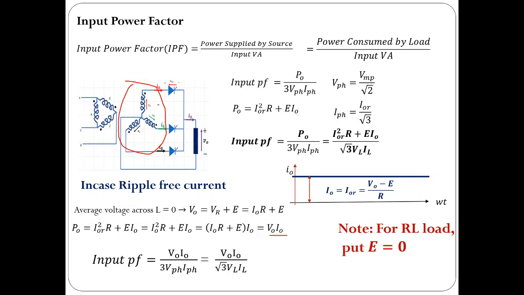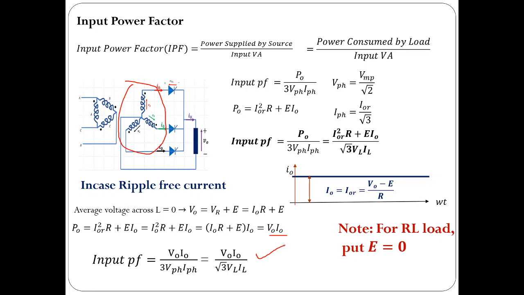So what if E is 0? For example, instead of RLE load, if I take RL load simply, then you put E equal to 0 and compute input power factor. That way one can find out input power factor for three-phase half wave rectifier for RL or RLE load. Assuming that output current is ripple free, you can use this formula directly to compute input power factor. So this is about the operation of three-phase half-wave rectifier.